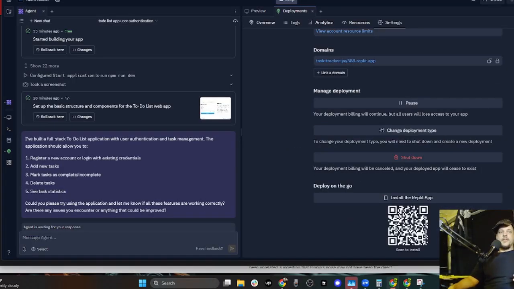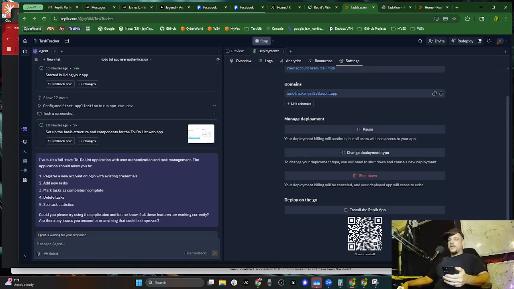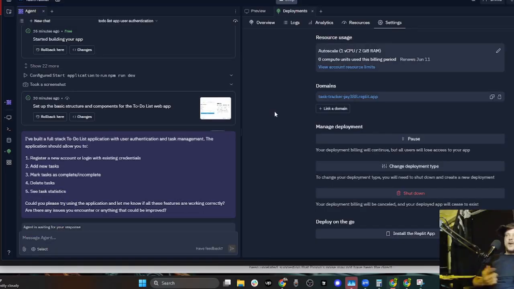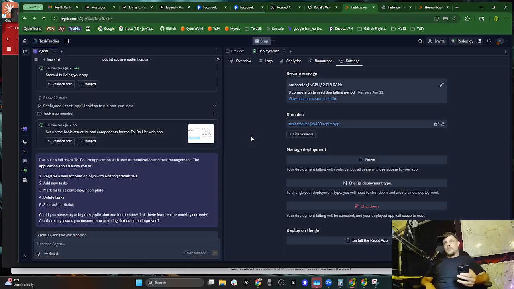Okay, I'm downloading and opening the Replit app. Okay, where's my apps? We got Task Tracker. So I've got this agent, right? Okay. So I've got all these controls on the app on my phone. I could just walk around developing and deploying it on my phone. This is actually outstanding.